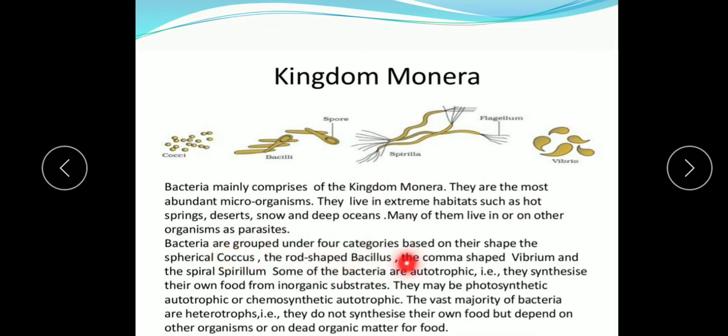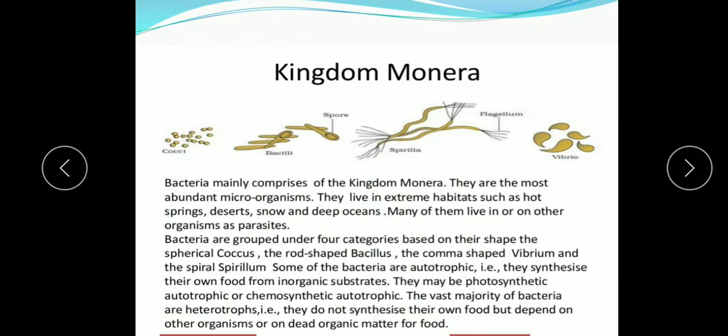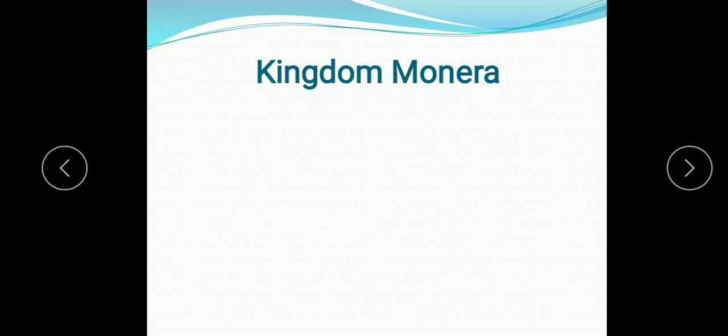They are grouped under different categories on the basis of their shape and size. All these we will study in detail in the next slide again. Some are able to synthesize their food. They are known as autotrophic, or some are chemosynthetic autotrophic, getting energy from chemicals. The vast majority of bacteria are heterotrophic. They do not synthesize their own food but depend on other organisms. So let us see the salient features of Monera. This kingdom Monera is represented by bacteria, and bacteria are prokaryotes, as I explained to you.